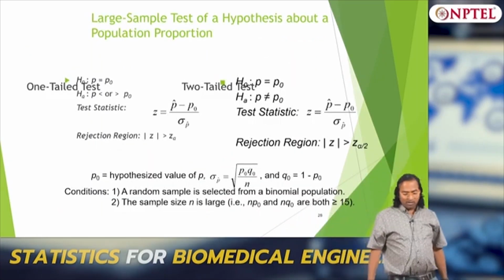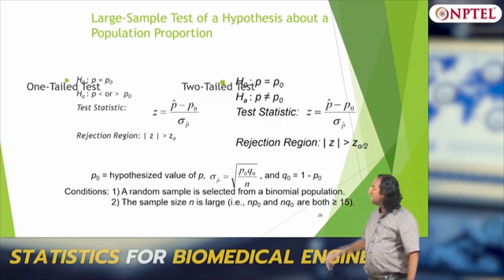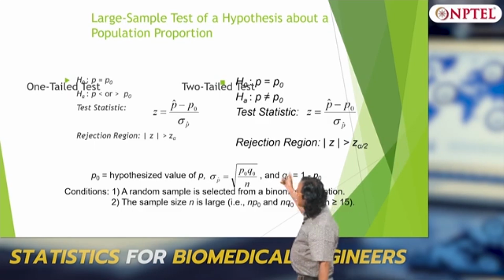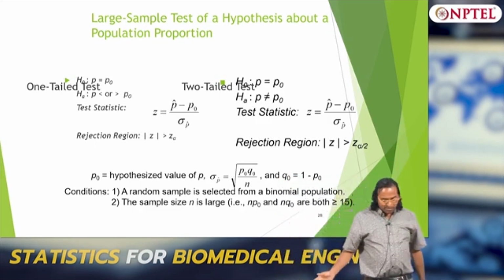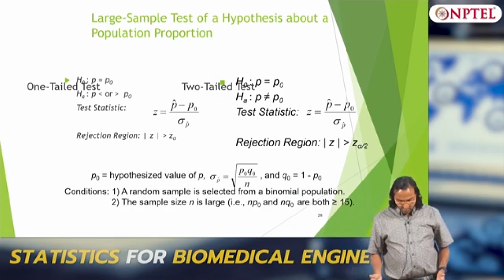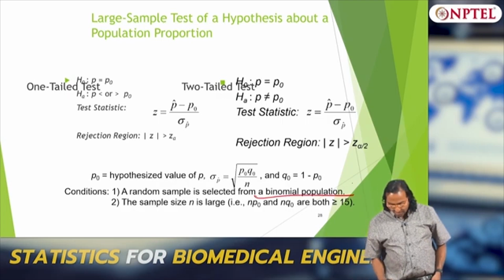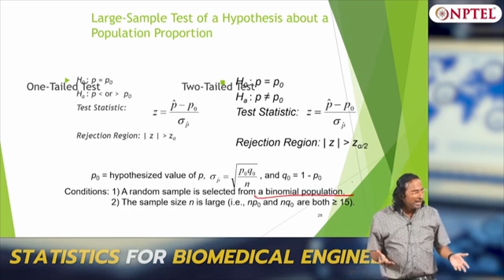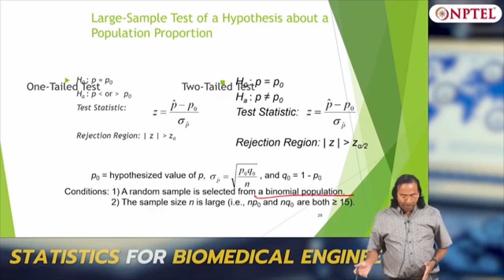So, this is for proportions. Okay. Proportions again, Z is given, 2 tail test, 1 tail test, rejection region, and your sigma p hat, q naught, everything is given, we all know this actually. Okay. So the assumption is the random sample is selected from a binomial population because it is usually the case, because it is P or Q. So it should be from a binomial population.